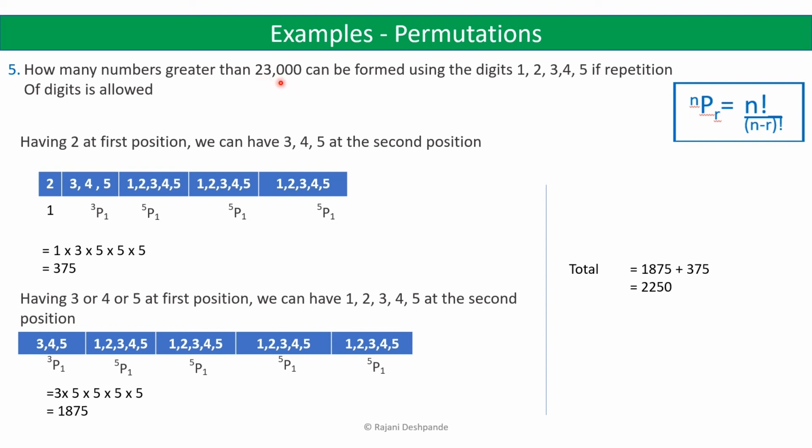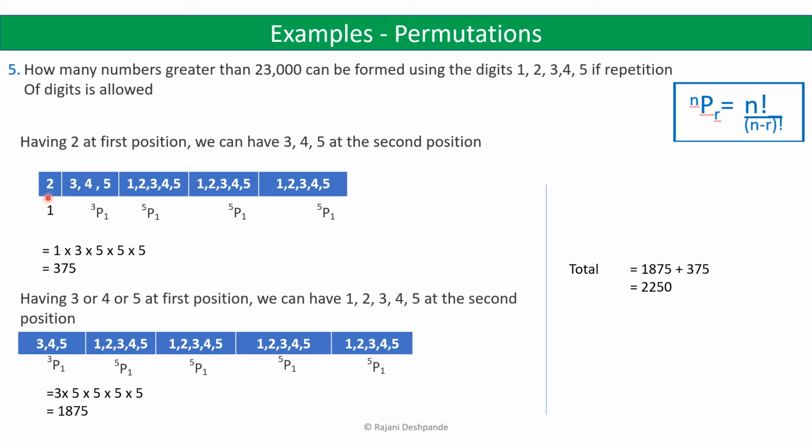So numbers greater than 23,000 can have 2 in the first position, and then 3 in the next position, and then you can have any number here, or you can have 4 here, you can have 5 here. So we will first consider the first possible way, having 2 at the first position.